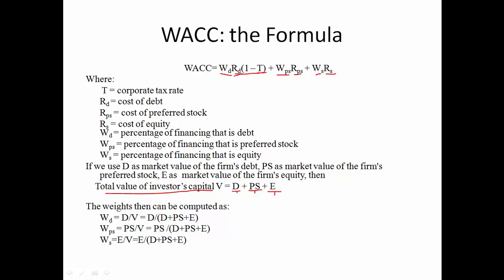Then if we calculate the weights, WD is the weight of debt financing, that's the amount of debt over the total capital. WPS is the weight of preferred stock financing, that's the amount of preferred stock over the total amount of capital. And WE is the weight of equity financing, that's the amount of common equity over the total amount of capital.